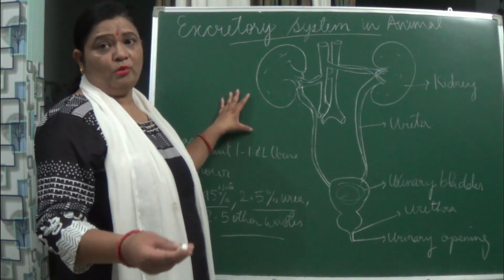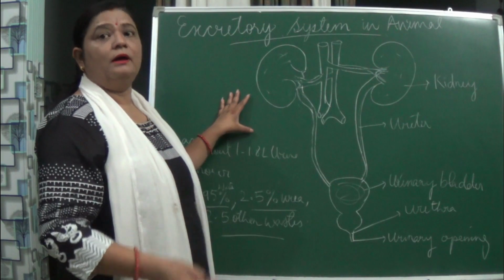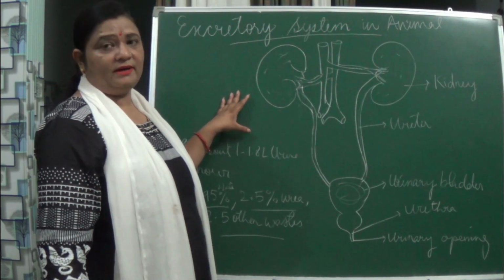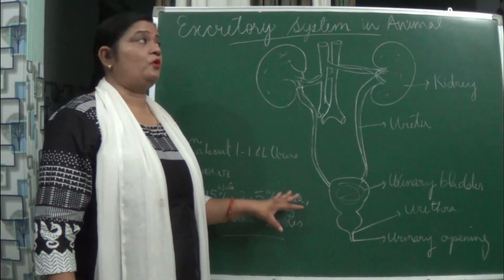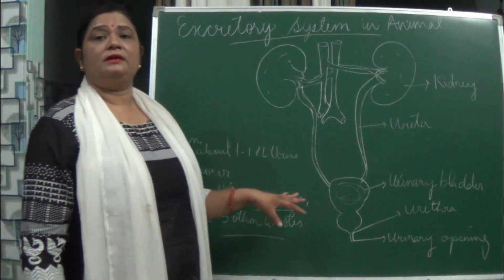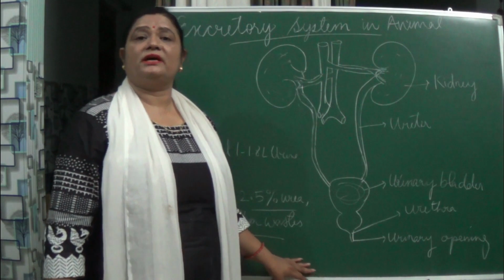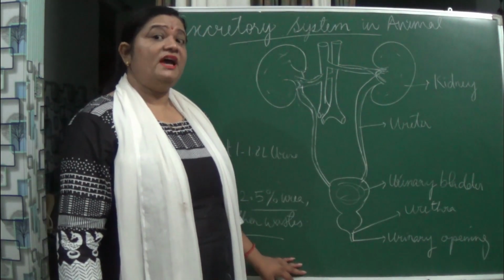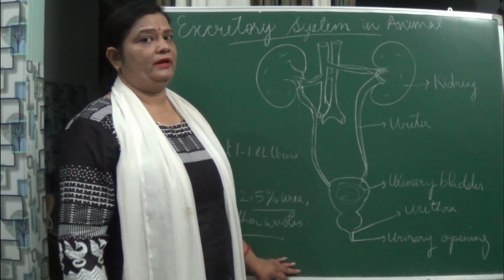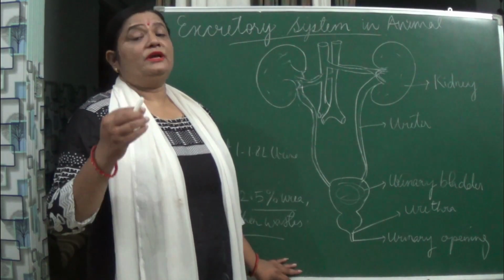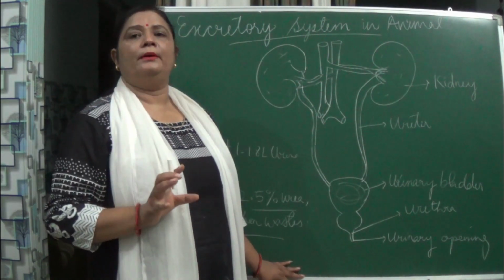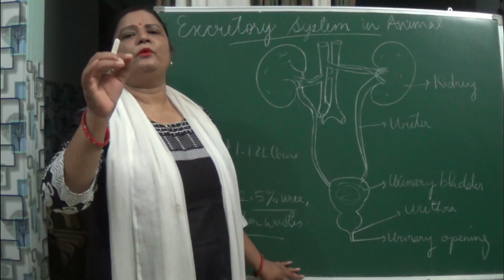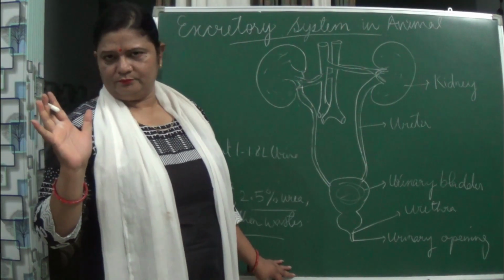And one more excretion is done by the nose, and that is the carbon dioxide, which I said to you earlier. So this was for the human beings. But what about the animals which are in the water, aquatic animals? Actually, they secrete out ammonia. They directly secrete ammonia in the water with the help of the process of diffusion.